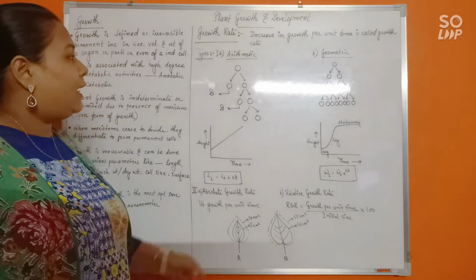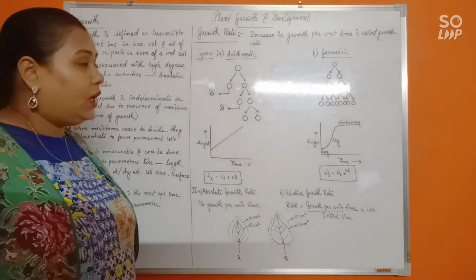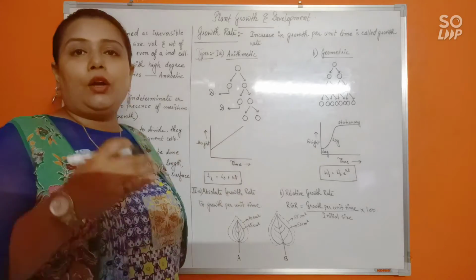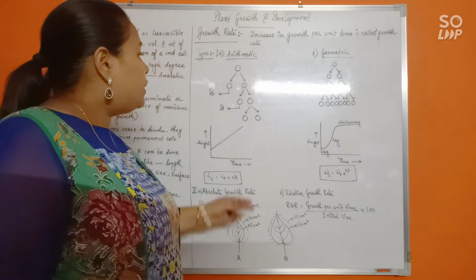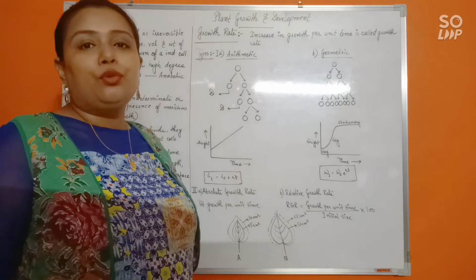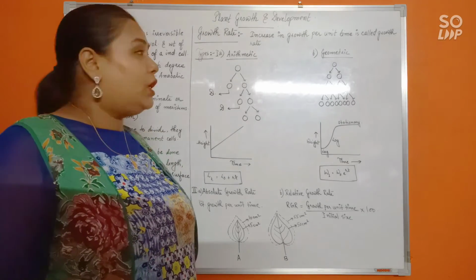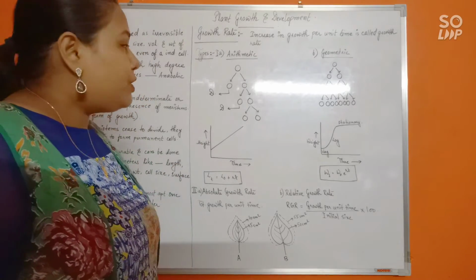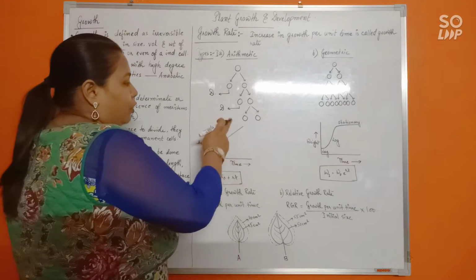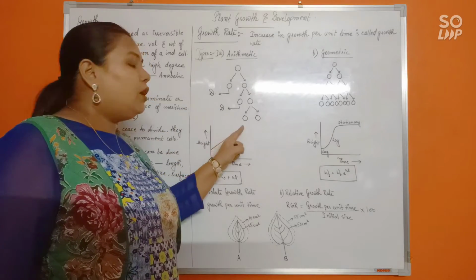So what is happening is that with every passing generation, only one cell is being added to the plant body because one of the cells is stopping to divide. So this is a very slow and gradual form of growth observed in various plant parts like the roots. Arithmetic growth rate is gradual and a very slow form of growth, and if you try to demonstrate it with a graph, you will find that arithmetic growth rate gives you a linear growth curve.